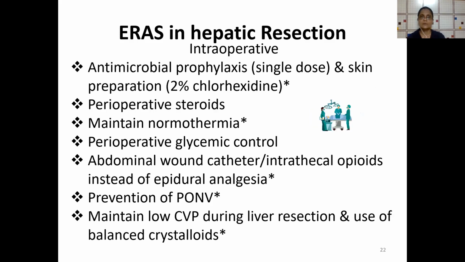Intraoperatively, antimicrobial prophylaxis, a single dose, and skin preparation with 2% chlorhexidine, highly recommended. Perioperative steroids, maintaining normothermia is again highly recommended, and the anesthesiologist's role comes in the important perioperative glycemic control, abdominal wound catheter or intrathecal opioids instead of epidural analgesia. Because that would probably get hampered because of the timing of removal of epidural catheter in view of coagulopathy. However, there are a lot of papers which say that epidural would not have much of a problem.